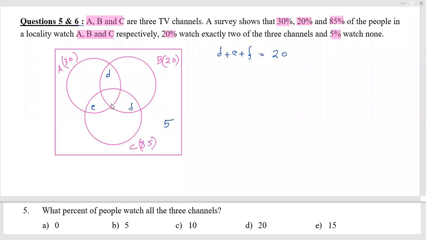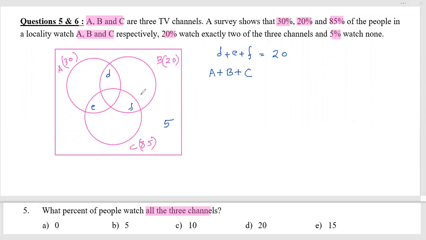Now let us get our first question given here. What percent of people watch all the three channels? All the three, that means this segment inside. Now in our given information, whenever I am forming capital A plus capital B plus capital C, this one is how much that I want to find.